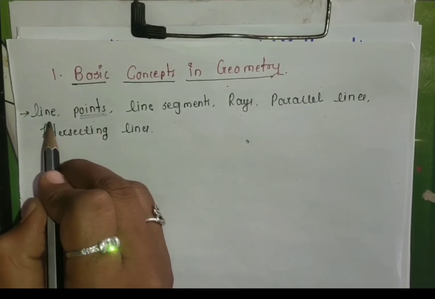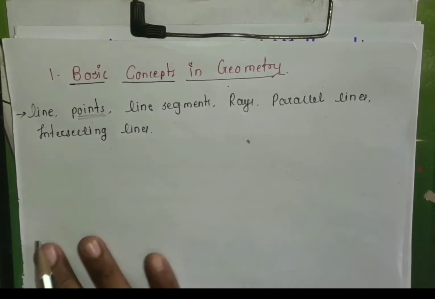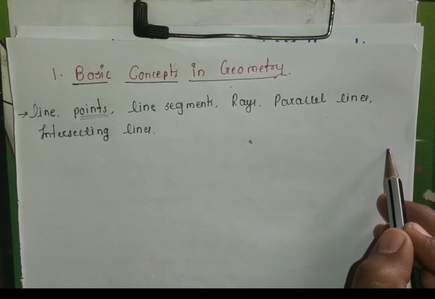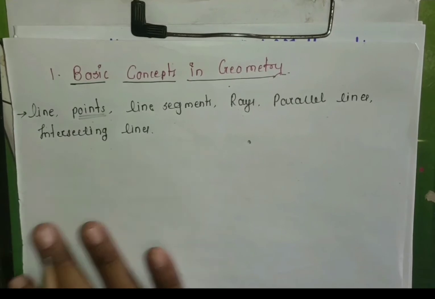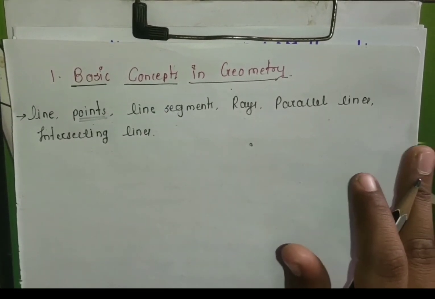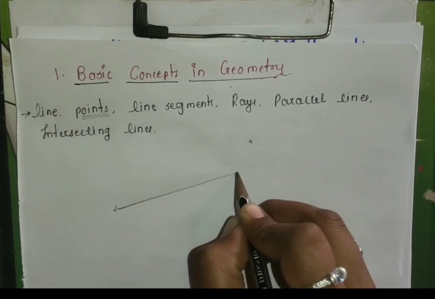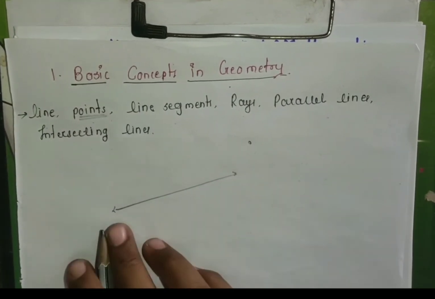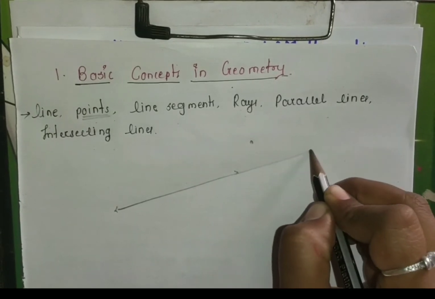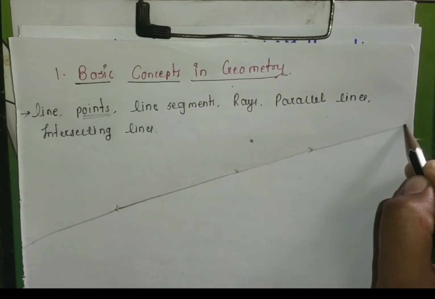Next is a line. If I want to make a line on that paper, how much can I extend the line? Up to the margin of the paper. That means the line can be extended from both sides. I can extend like this and I can extend like this, up to the margin of the paper.